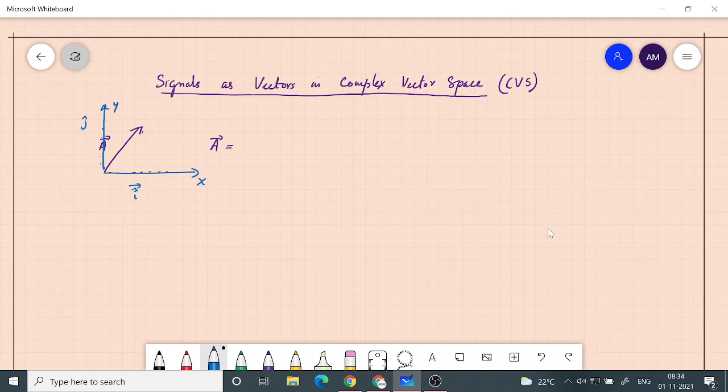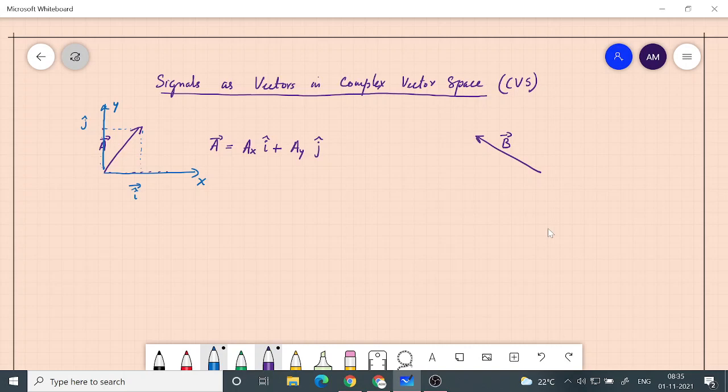So any vector can be written in terms of its components. So A can be written as ax into i cap plus ay into j cap. So these are some notions that we are familiar with. And then if there is another vector, maybe in some other direction, say, this is another vector, say b, and that also can be written in terms of its components in x and y direction.